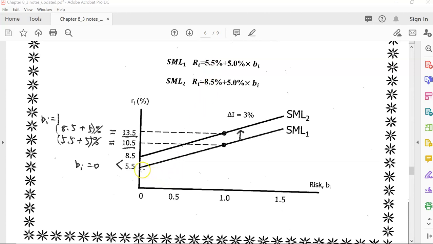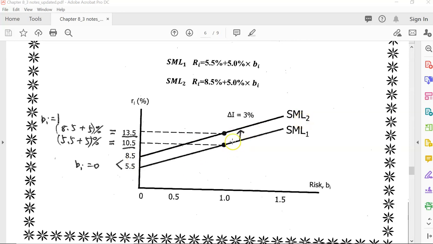So you can see our SML line is moved up parallelly. Our intercept with the RI y-axis, when beta is 0, RI used to be equal to RF, which is 5.5% for SML1. Now it equals 8.5% for SML2.